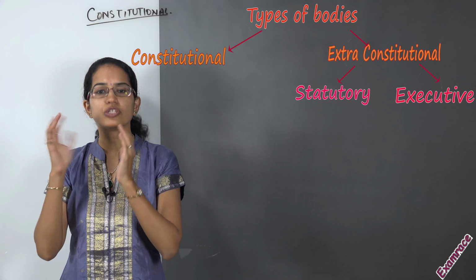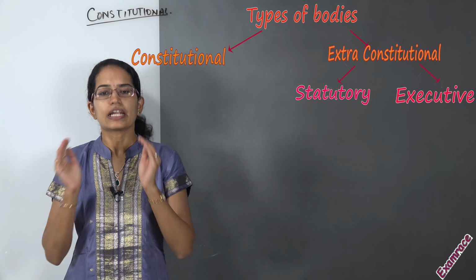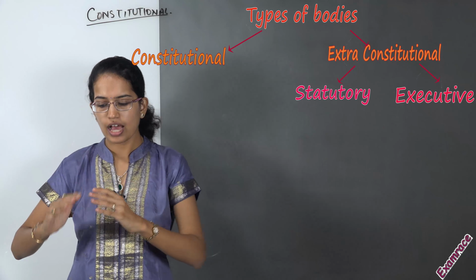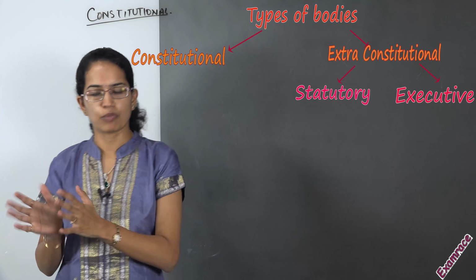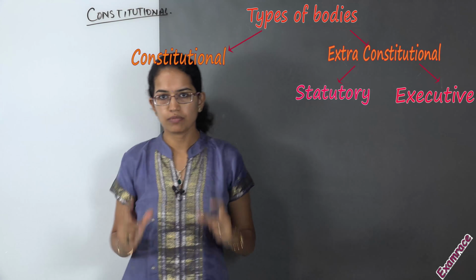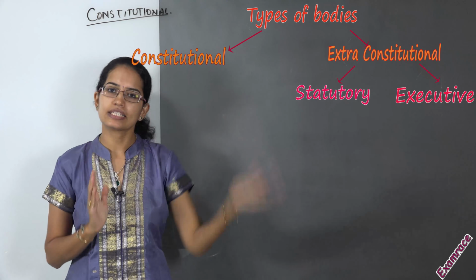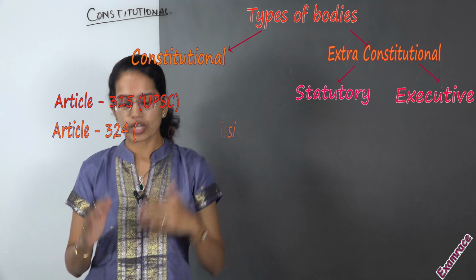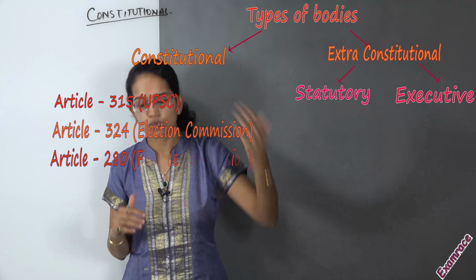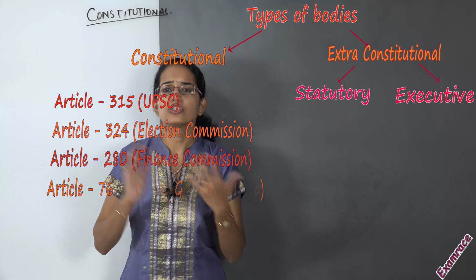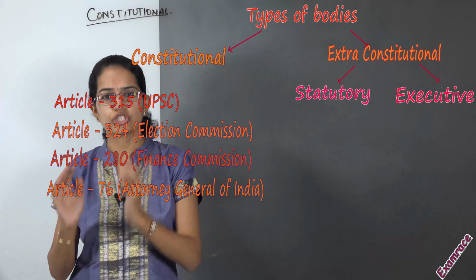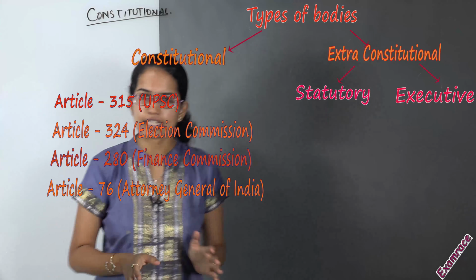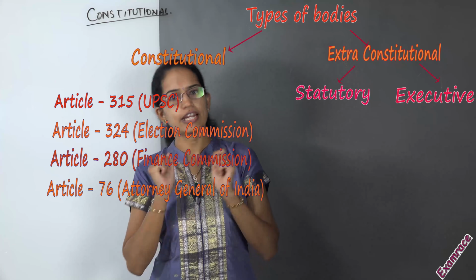When I say it's a constitutional body, what does it mean? It means that it has been a part of the constitution and there are articles that are explaining that body. So that is what is a constitutional body. For example, I can say Article 315 talks about UPSC. You have Article 324 talking about the Election Commission. Article 280 talking about the Finance Commission, so on and so forth. So those are constitutional bodies which are part of the constitution. There are articles that explain them and they are powerful and independent.